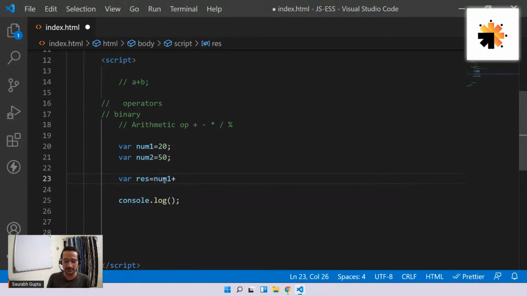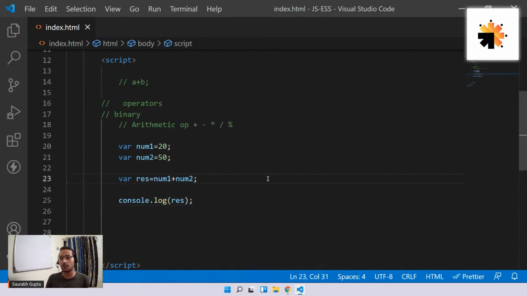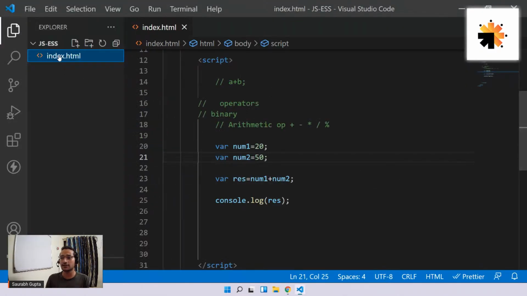Okay, so let's go. num1 plus num2, the first operation. So we are basically using the plus arithmetic operator to perform an addition operation, and the output of that will be stored in res. Let's simply go ahead and print res, and now let's see what the output is. For that, let me get a browser window first. Here we go, and now let's run it.